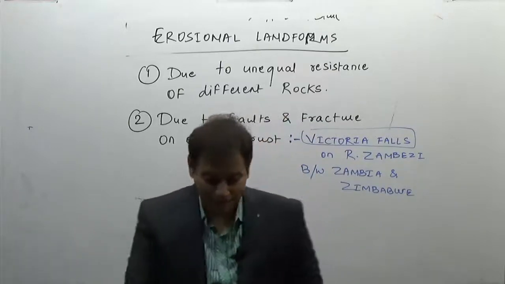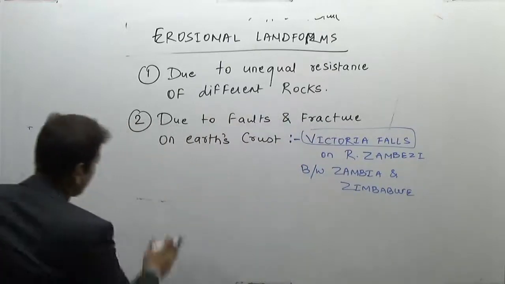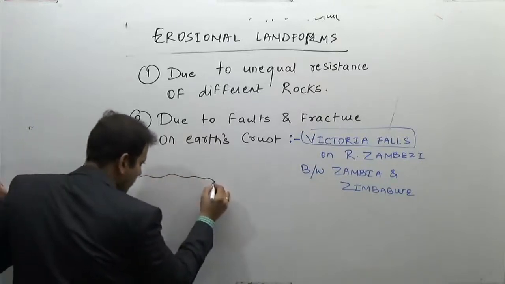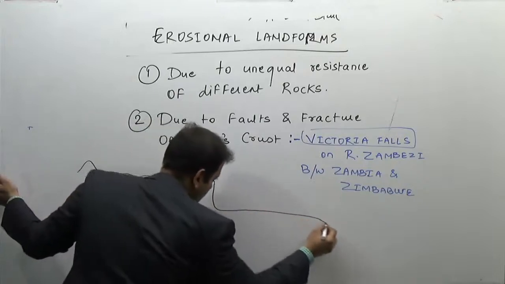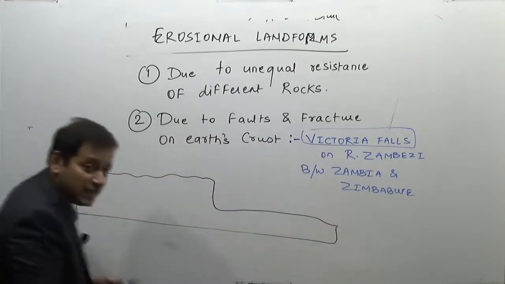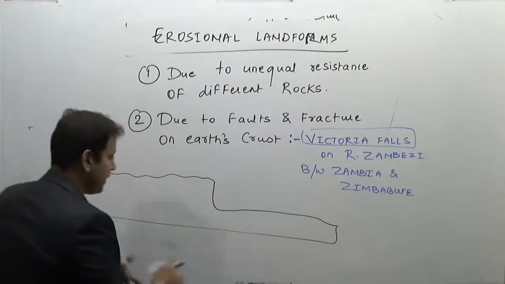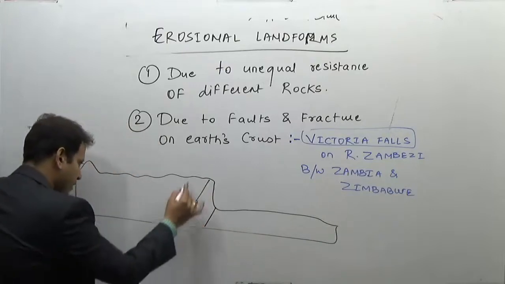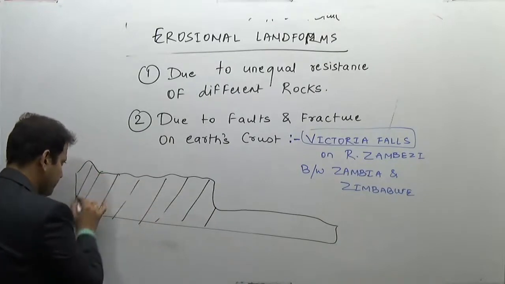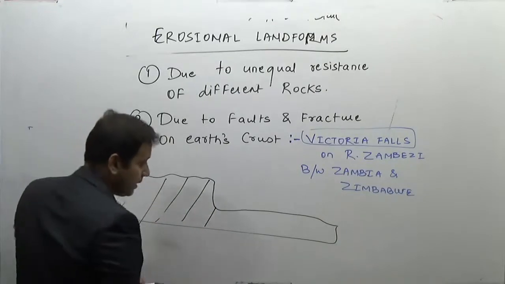So the third example is when the water falls from a plateau towards the plain regions of India, or anywhere in the world. When the water comes down from the plateau to the plains.